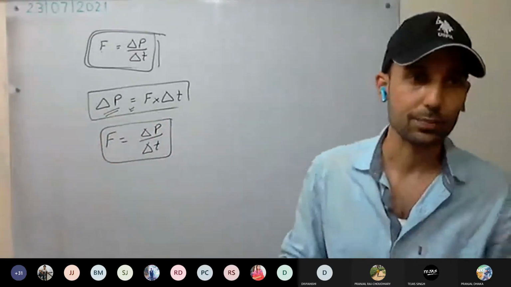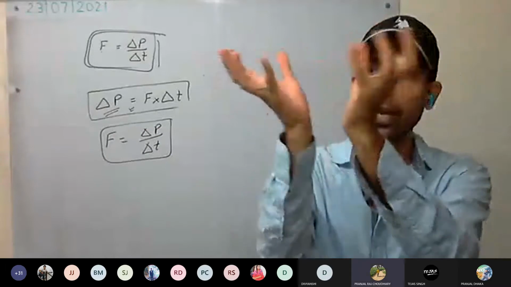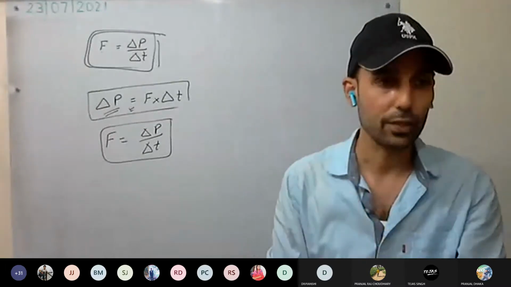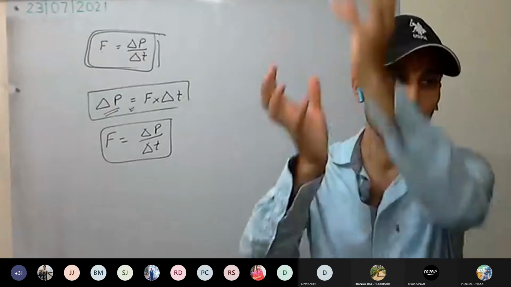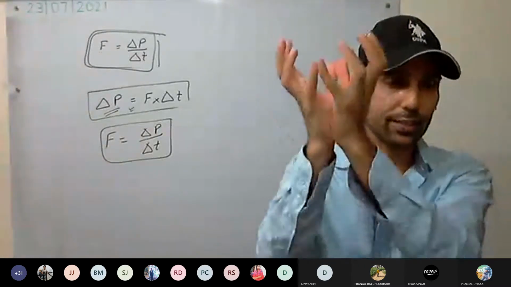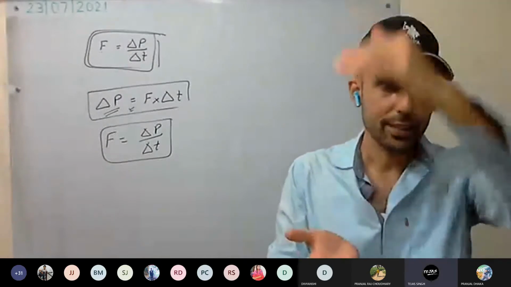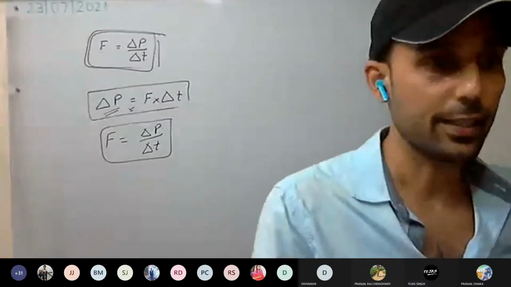How do they used to catch? As the ball touches their hand, they take it slowly backward. They always move backward, that is, they move in the direction of the ball along their hand. Yes or no? They catch the ball, they move it back. So why are they moving it back? There's a reason behind it.